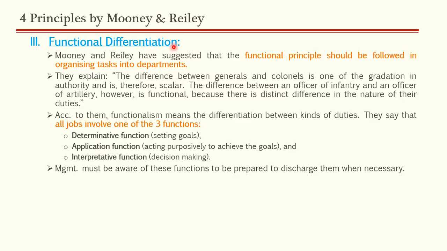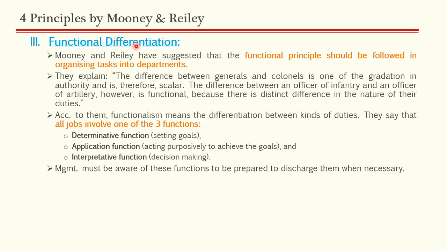In it, Gulick gave us 4 P's. What were the 4 P's? To revise the 4 P's of Gulick, they were: first was purpose or function, second was process or skill, third was persons or clientele, and fourth was place or territory. So the first P was the purpose or function, and that is nothing but functional differentiation. Division of work based on function is nothing but functional differentiation.